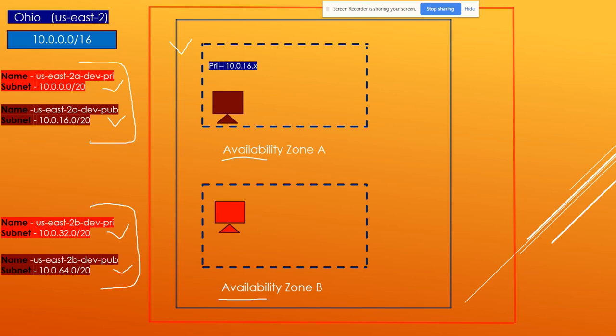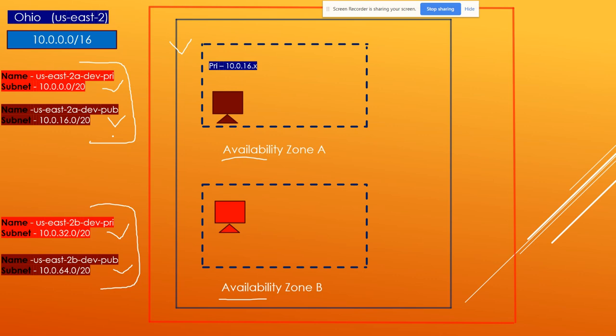Any subnet whose routing is pointing to the IGW is known as a public subnet. Any subnet whose routing is pointing to NAT is known as a private subnet. So how does it work? You can watch my previous video, VPC part 2, in which I have explained this.